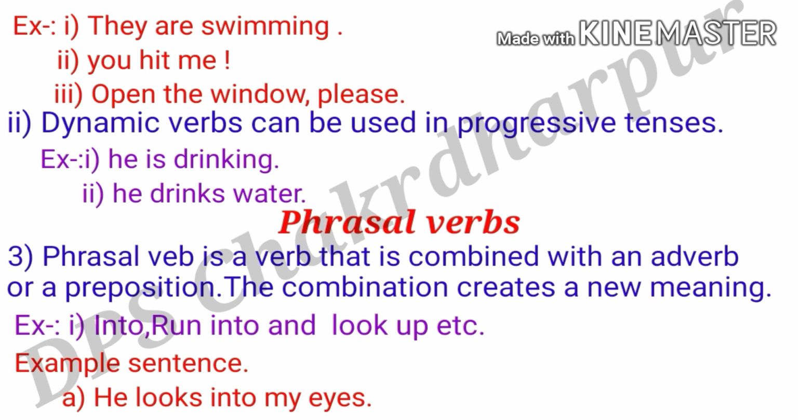So let's see the phrasal verb. What is a phrasal verb? As you know very well, let's see its definition. A phrasal verb is a verb that is completed with an adverb or a preposition. The combination creates a new meaning. For example, run into and look up, etc. These are examples of phrasal verbs. So let's see an example in a sentence. So the first one: he looks into my eyes.